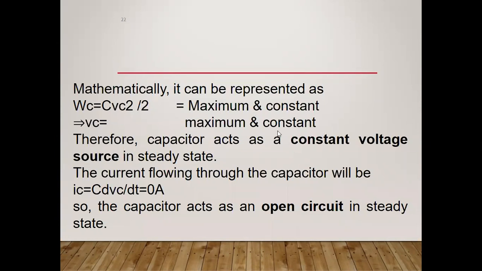In the inductor, I talk about the current, which will be constant with respect to time. But whenever we talk about the capacitor, we are interested in the voltage. The energy is stored in the form of voltage in the capacitor, so the constant voltage will be there in the steady state condition.